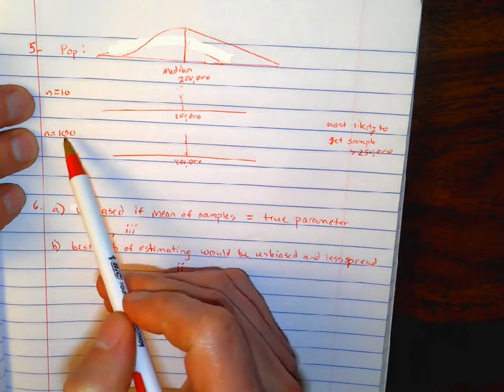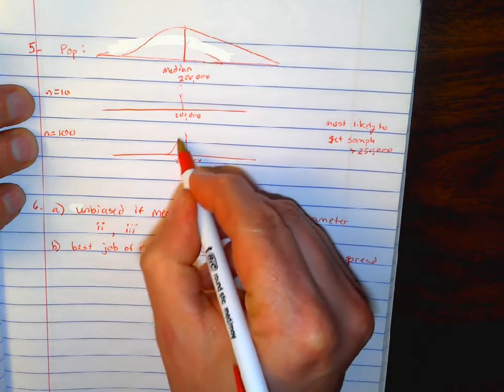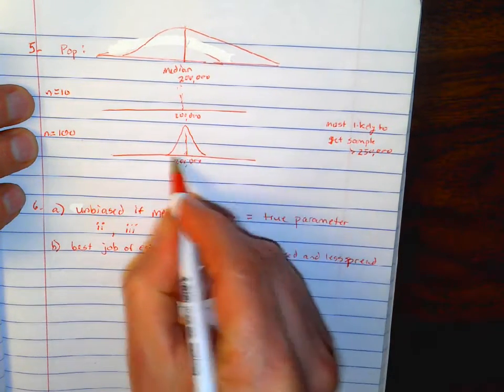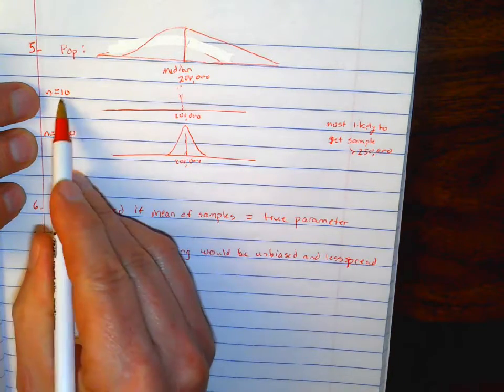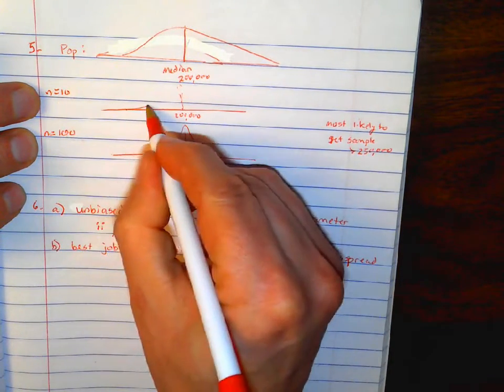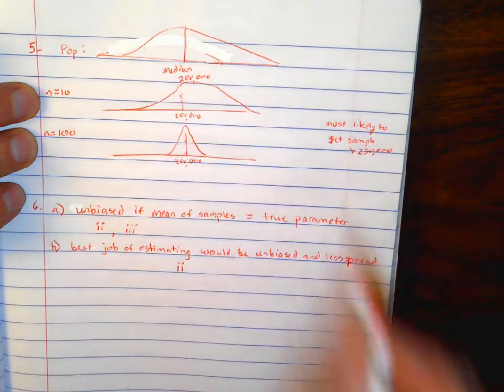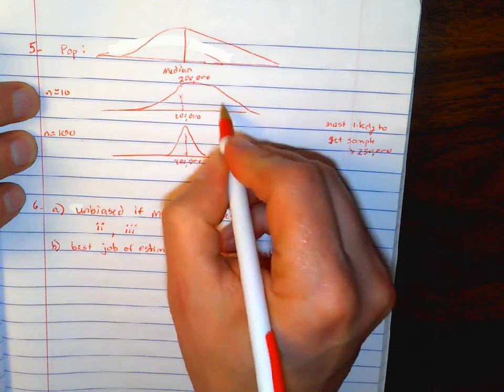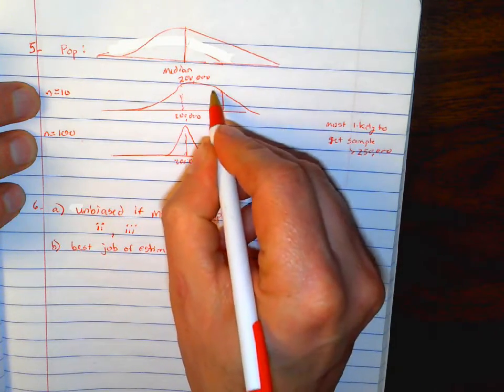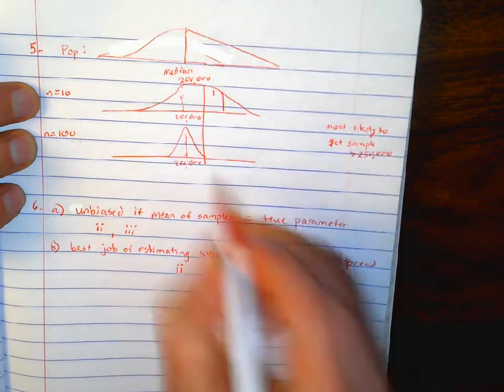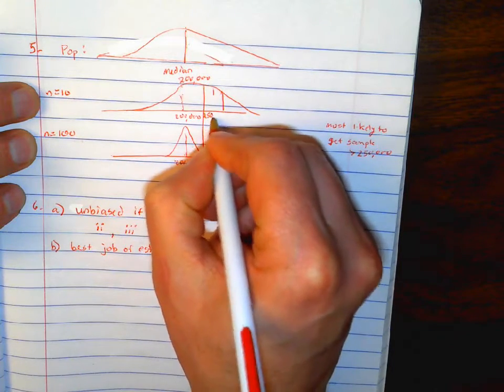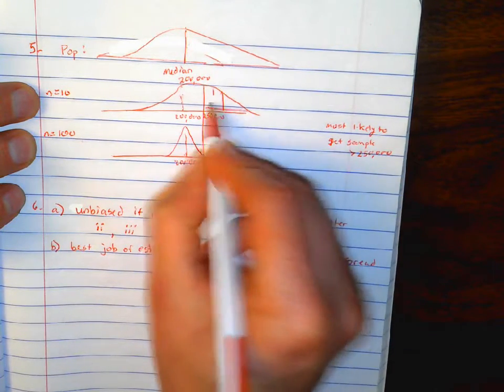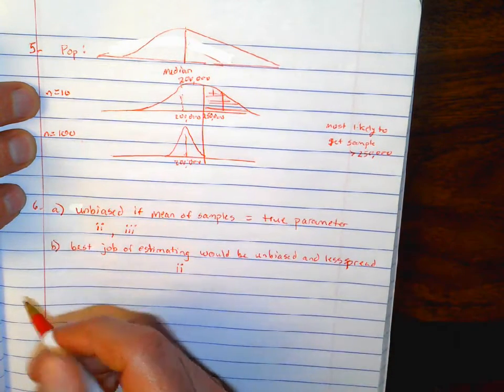We know that the more in our sample, the more close together it's going to be, whereas the less in our sample, the more spread out it's going to be. So let's say that right here is 200,000, and right there is 250,000. This one would have that percentage of them that would be greater than 250,000.